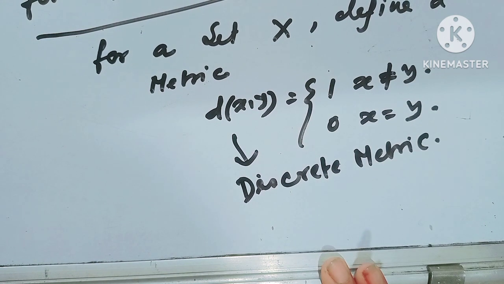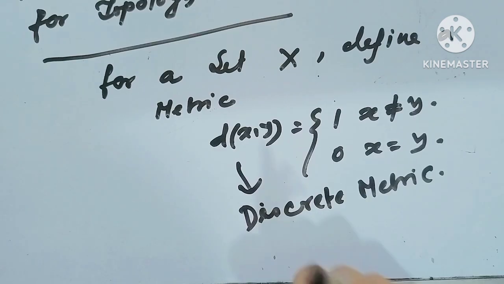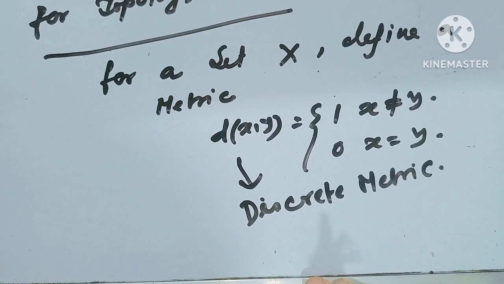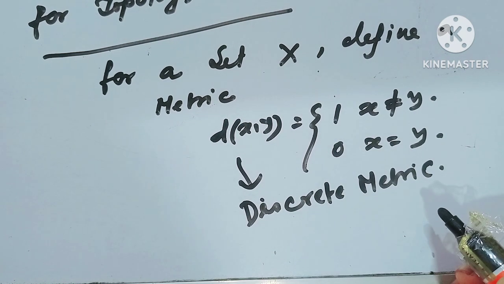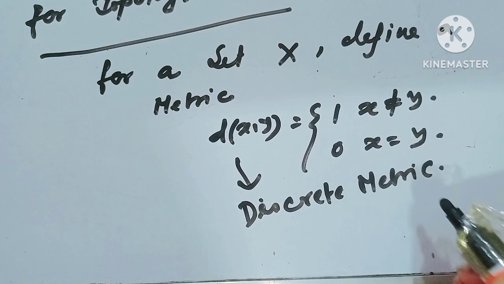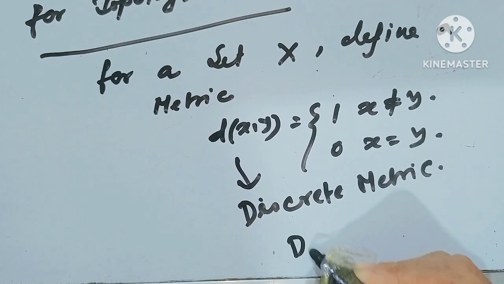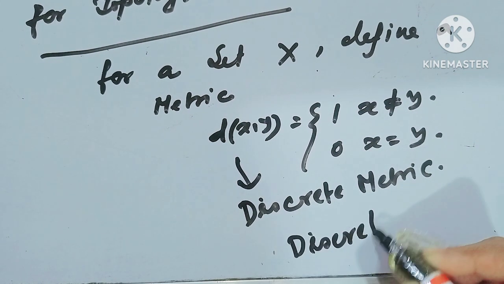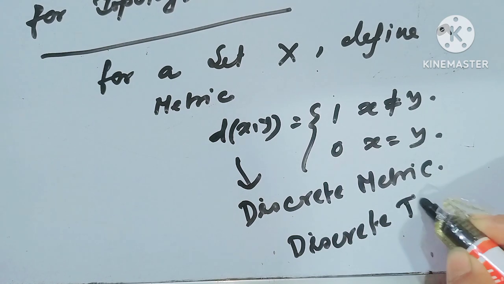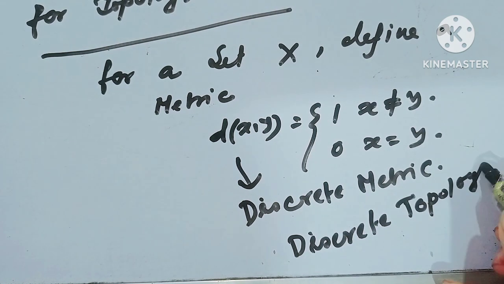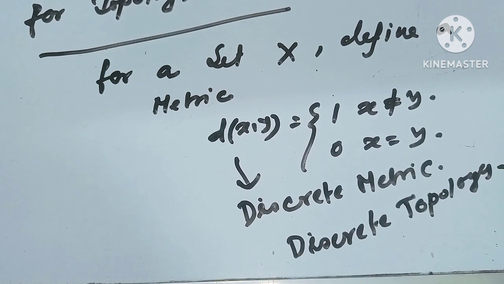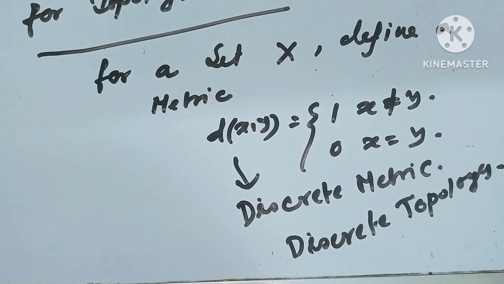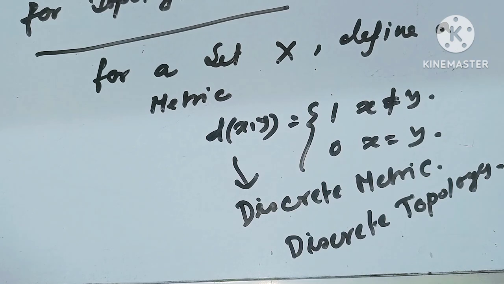So on this set X, we can define a topology induced by this metric, and this is called the discrete topology. I hope all my viewers have understood the metric topology.